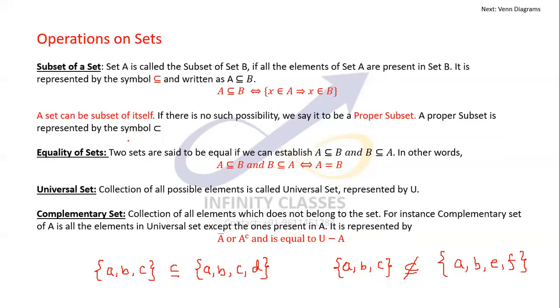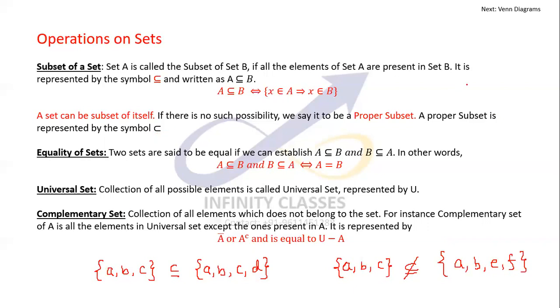So a set can be a subset of itself, and that's why there is an equal to sign which is present here. If a set cannot be a subset of itself, so there's no possibility that the two sets can be equal, then we say A is a proper subset of B. That's where we represent it by this symbol, and this equal to sign goes away.